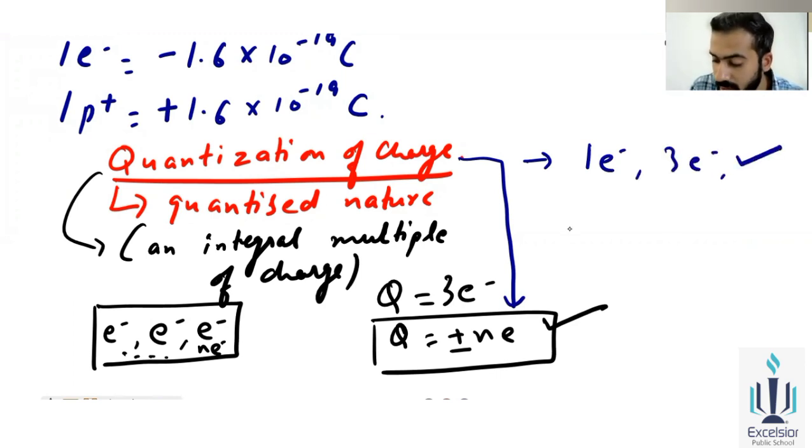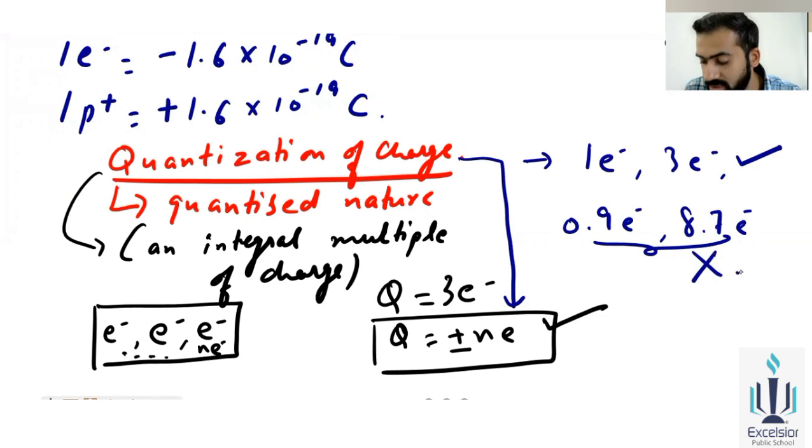So these will be quantized. Whenever there is 0.9 electron or 8.7 electron, they will not be of a quantized nature. These are not of quantized nature. Okay, so that is the basic meaning of quantization. Now,